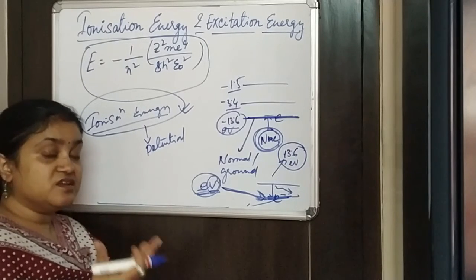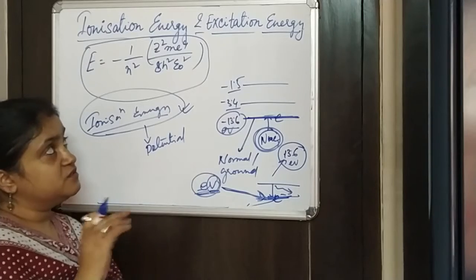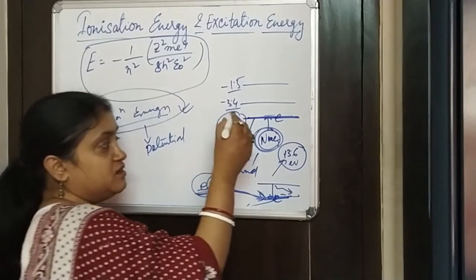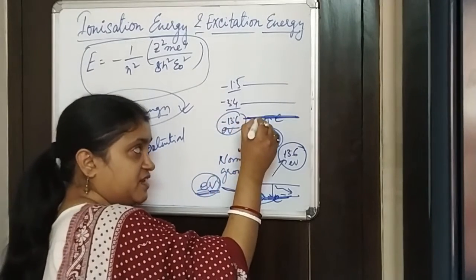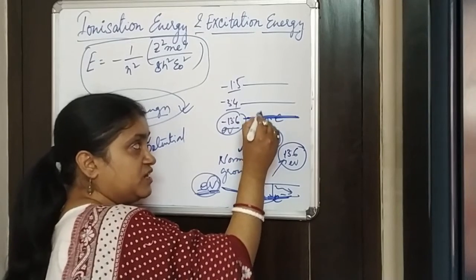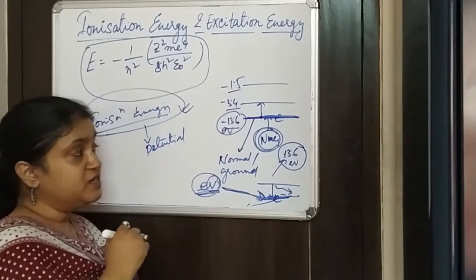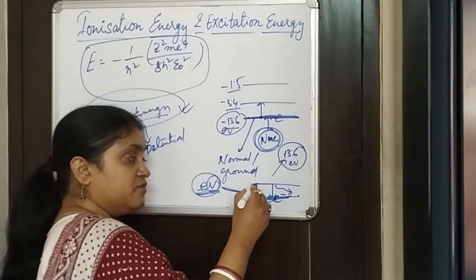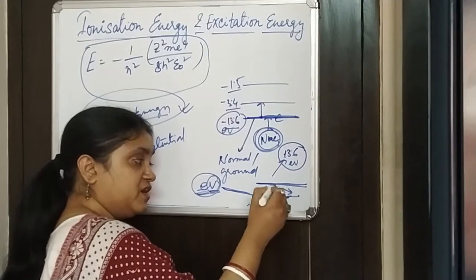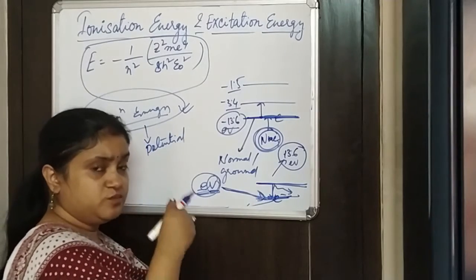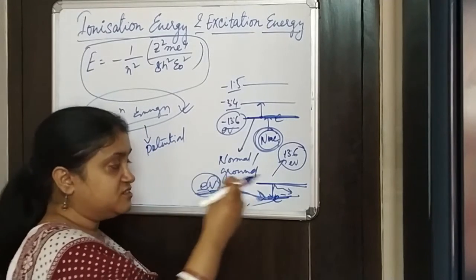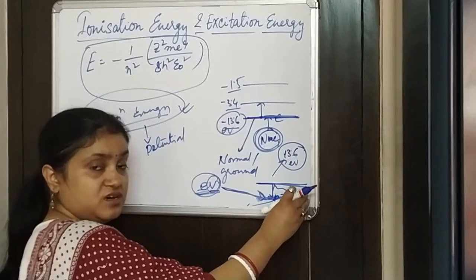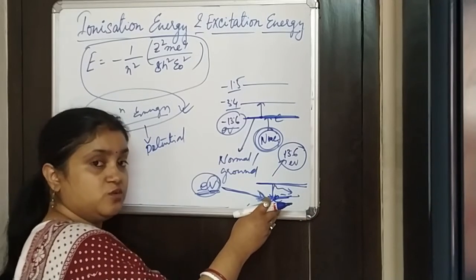Now coming to the excitation energy. You understand just by the word excitation, it means exciting an electron from a lower level to a higher level, right? So in Bohr's postulate, we know that for an electron to jump from a higher level to a lower level, we don't need to provide any energy. The electron can just release a certain energy and jump to the lower level.